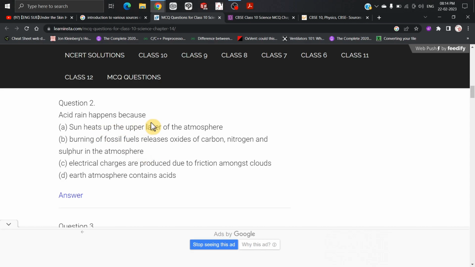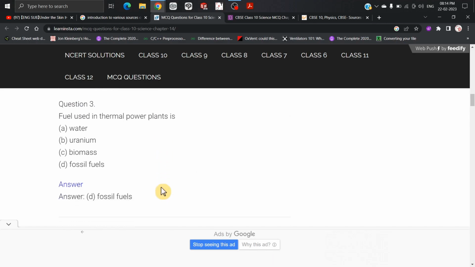Acid rain happens because acid rain क्यों होती है? Burning of fossil fuels releases oxides of carbon, nitrogen and sulfur in the atmosphere. So this is the right answer, B. Now fuel used in thermal power plants.